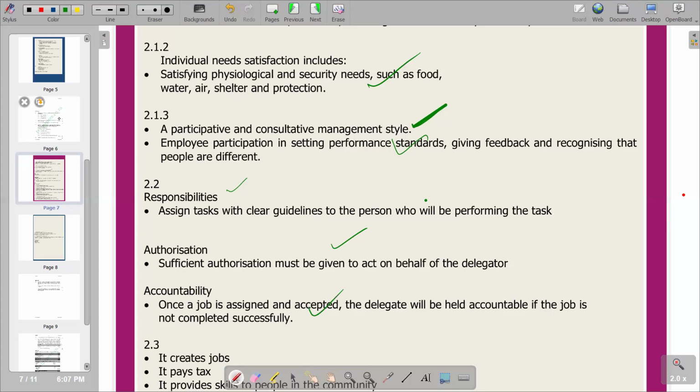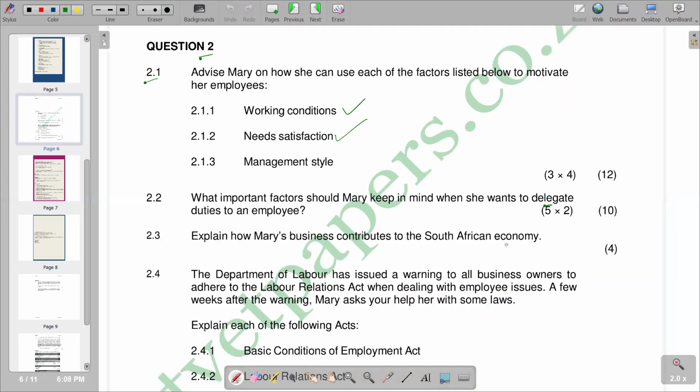Then we want to see the next question that we have, on positives that we can deduce from the South African economy. So from a macroeconomic point of view, we are saying from the whole economy point of view, there are certain macroeconomic factors that we can deduce that can move in a positive direction due to businesses being opened in the economy. For example, we are going to see people getting employed in that business, so the unemployment rate is going to decrease. So that is going to solve the macroeconomic problem of unemployment.